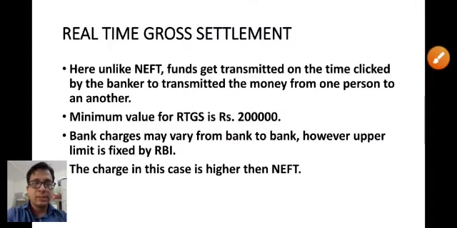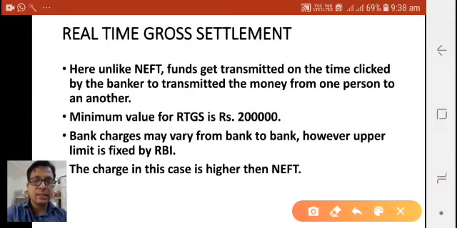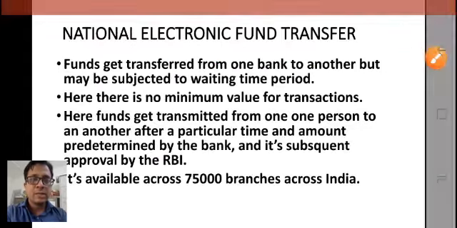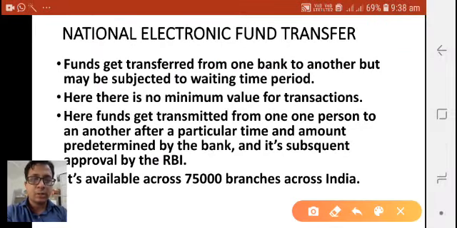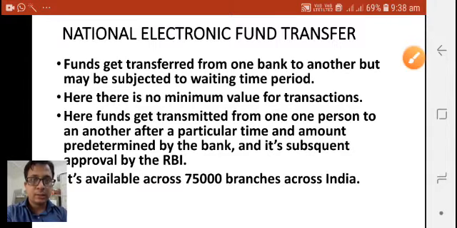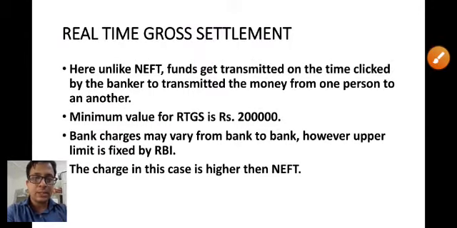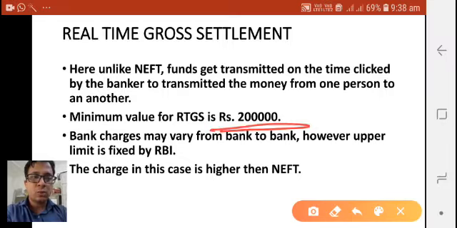Next, we have also discussed real-time gross settlement. This is very convenient, but here the minimum value is rupees 2 lakhs. In the case of national electronic fund transfer, the maximum limit is 2 lakhs rupees. And in the case of real-time gross settlement, the minimum amount is rupees 2 lakhs. Try to remember this. Here the bank will transfer the money from one bank to another immediately whenever the banker clicks the submit button, right?